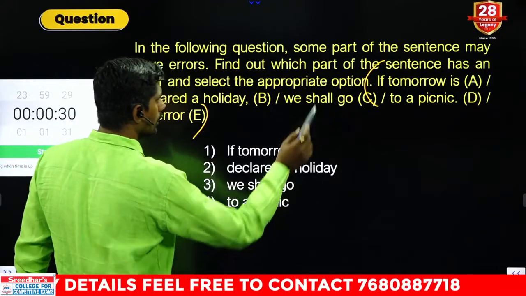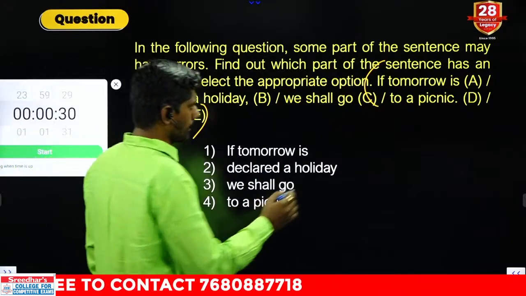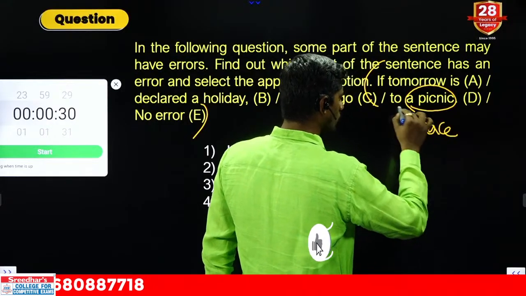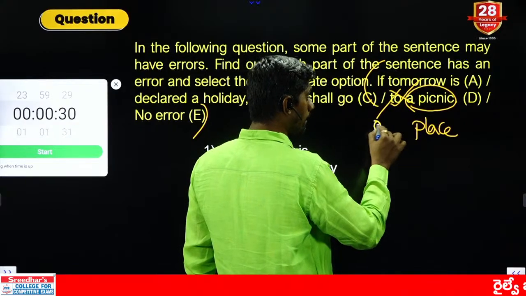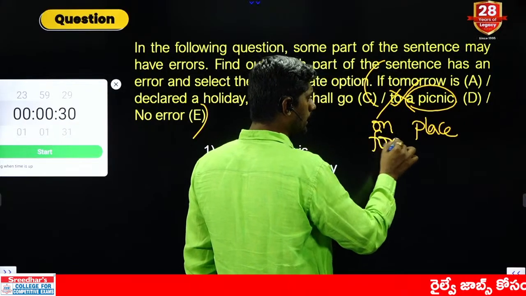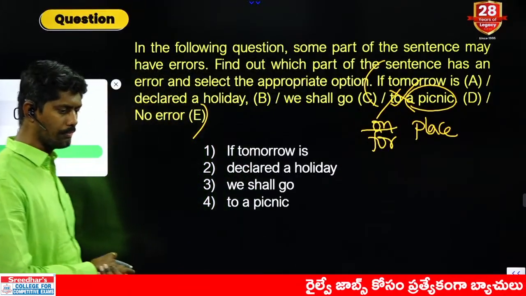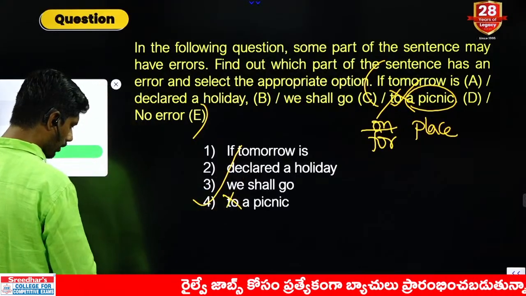If tomorrow is declared a holiday, we shall go to picnic. Picnic is not a place. If it is a place, go to picnic, correct. But this is not a place. So go on a picnic, go for a picnic, like go on a tour, go for a tour. Error is in the fourth part. Delete it; keep on or for.